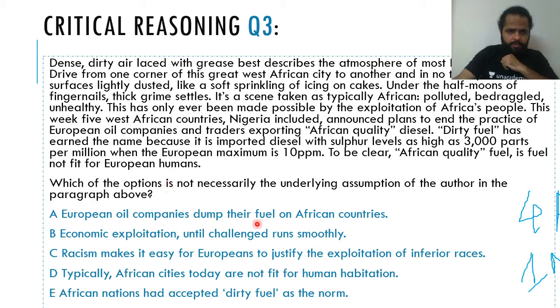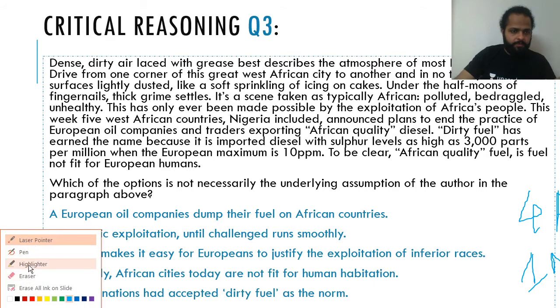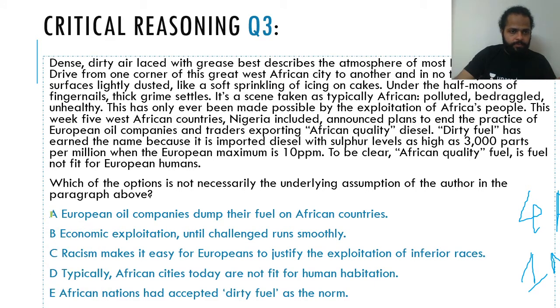Chalo, let's look at the options. European oil companies dump their fuel on African countries. This is a very valid assumption, right? It's very clear from the option that yes, European oil companies have been selling or dumping fuels, because you can use the word dump because the quality of this diesel is really bad. So I think there's nothing wrong with this; it can be a valid assumption. Dump their fuels on African countries.